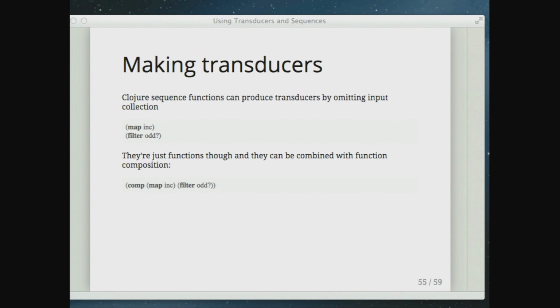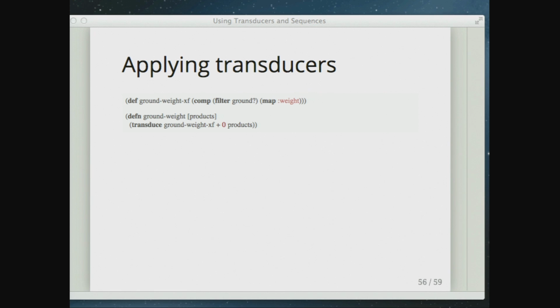If you go look at reducers, they are hard to make. I don't know that I would want to do that. They're pretty tricky, but transducers are comparatively easy. So we can apply those. In a case like this, we can say, build me a ground weight transducer that filters for ground and then maps for weight. Then I can call transduce to apply that transformation. Products at the end is our input elements. We apply that transducing function, and then we have to say what to do with the outputs. That's what the plus is doing. It says, when you get the outputs, add them together, and start that adding process with 0.